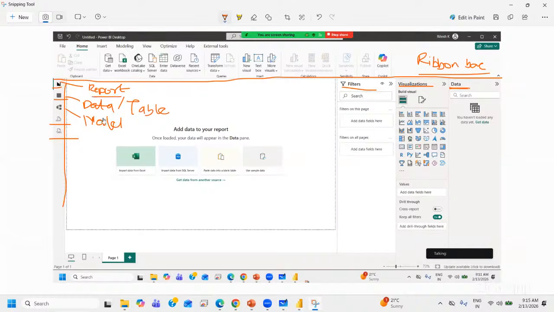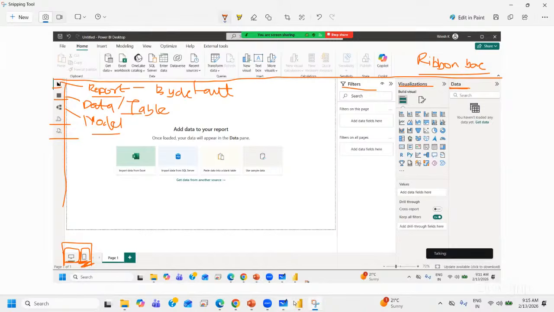Now we'll see how these tabs are important, but by default, you will be in this report view. By default, report is where you can create your KPIs. And below, you can see there are 2 more icons here. This is your mobile development and this is your desktop development. By default, the green bar is the desktop view, right? Because you have downloaded Power BI Desktop. You haven't downloaded mobile. But in the same desktop application, if you want to create some reports which should be visualized in the mobile, you can create your mobile view reports here also.